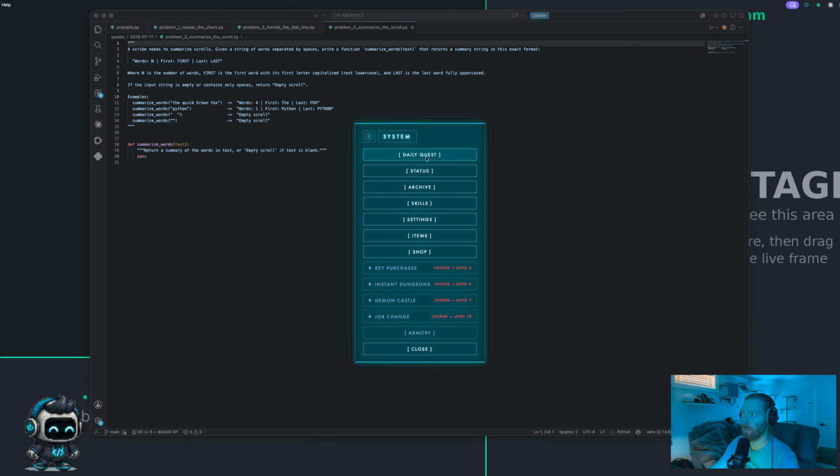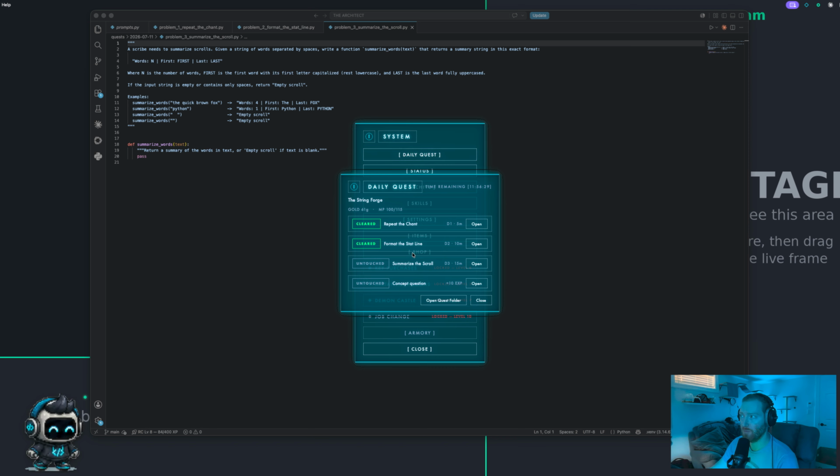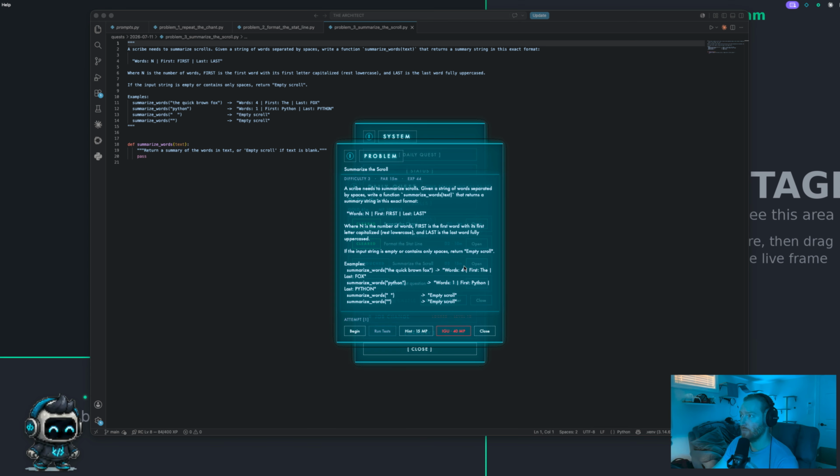I'm also working on a daily quest, and I'm on the last of three. So every day it will give me three different quests, but they're predetermined coding challenges. And I'm on the last one here, which is summarize the scroll. I haven't read this, so I have no idea what I'm getting into here. But when I open this up, it'll explain what the plan is here.